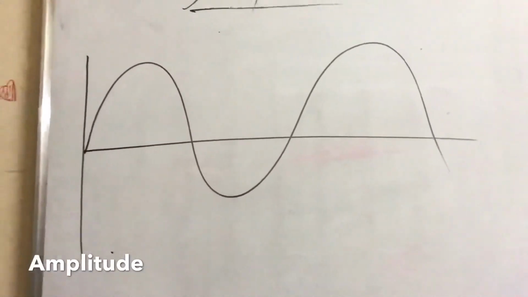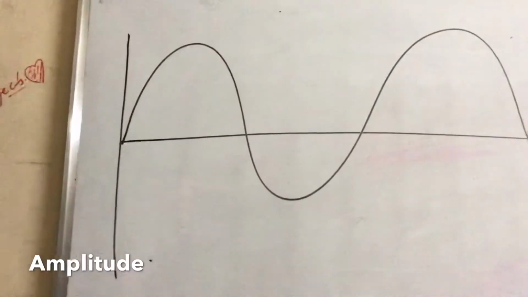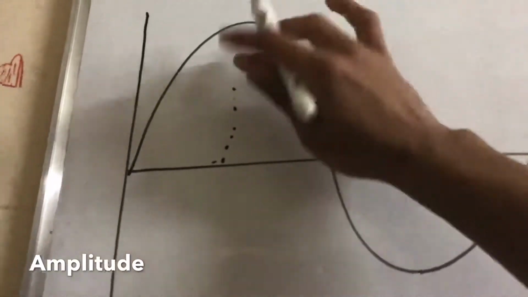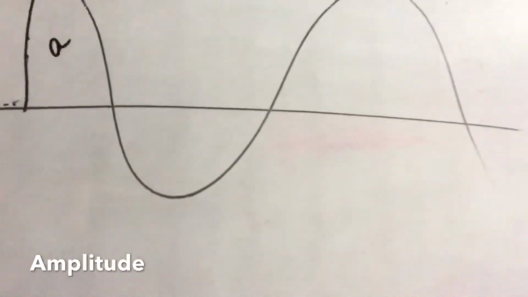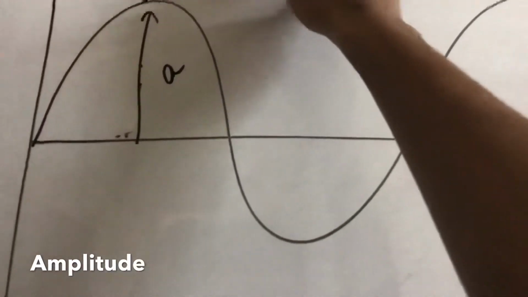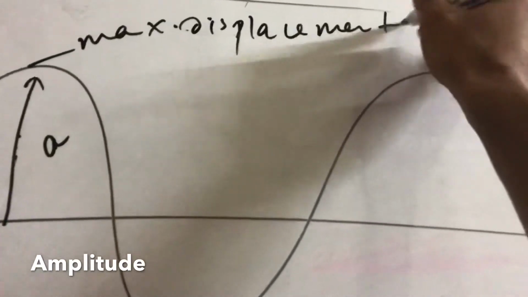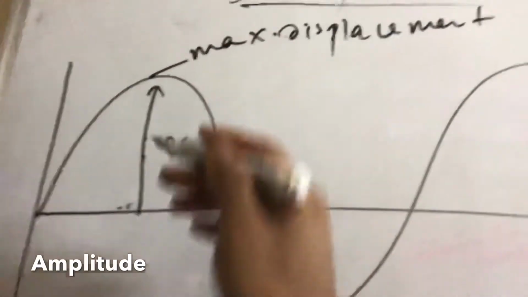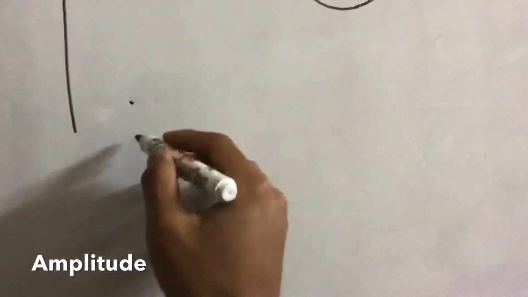So in a logical way, what do you mean by amplitude? In a wave, amplitude is simply the magnitude of maximum displacement. This is the max displacement, and this is the magnitude. So how do we say about the amplitude?